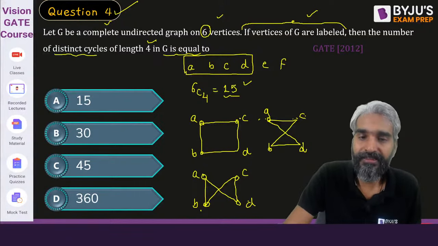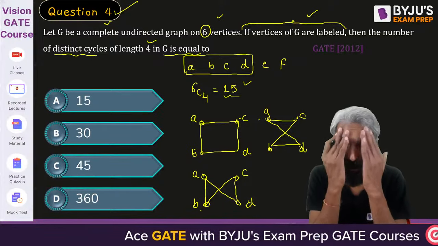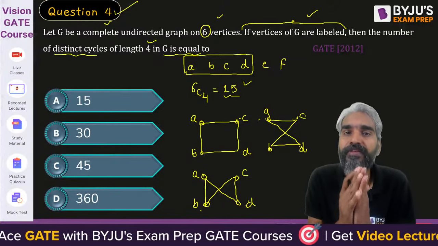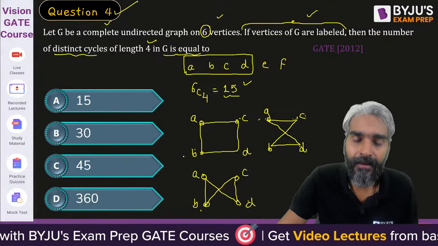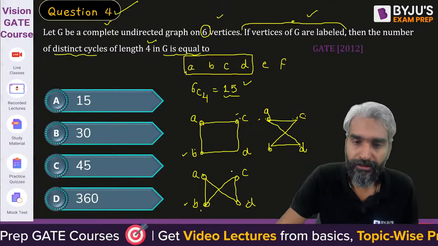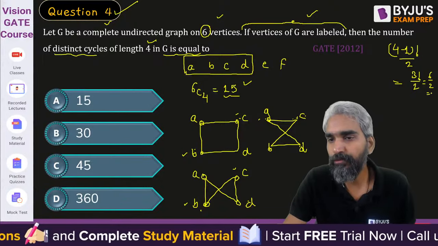Can you do anything else? Can you have any situation in which the neighbors of A are other than these possible solutions? No, sir. So, with respect to 4, again the same logic. When we are taking 4 vertices, the number of cycles will be (4 minus 1) factorial by 2. What is (4 minus 1) factorial? It will be 3 factorial by 2. 3 factorial will be 6 by 2, and this will be 3 only.